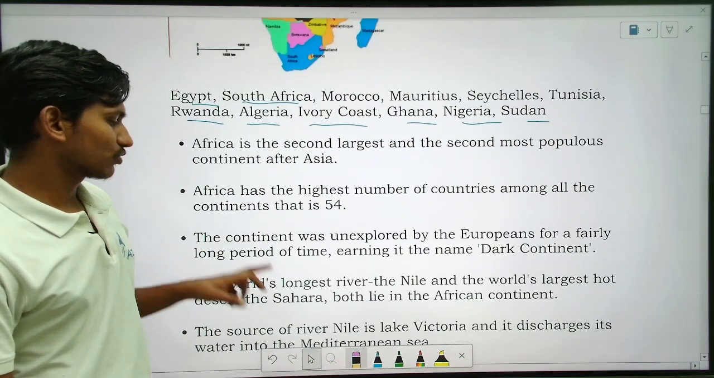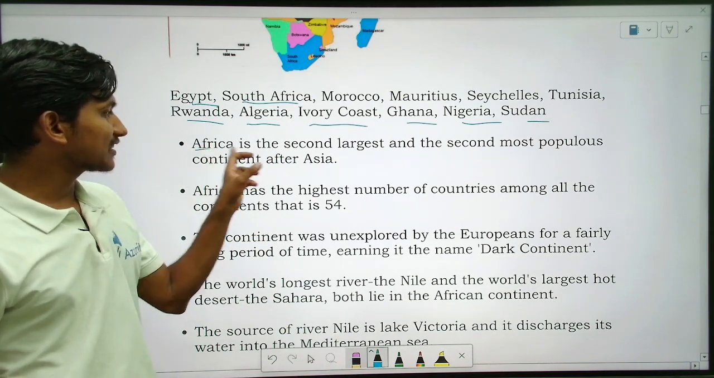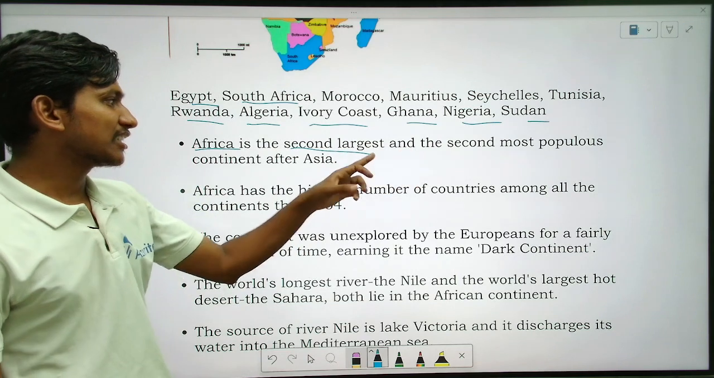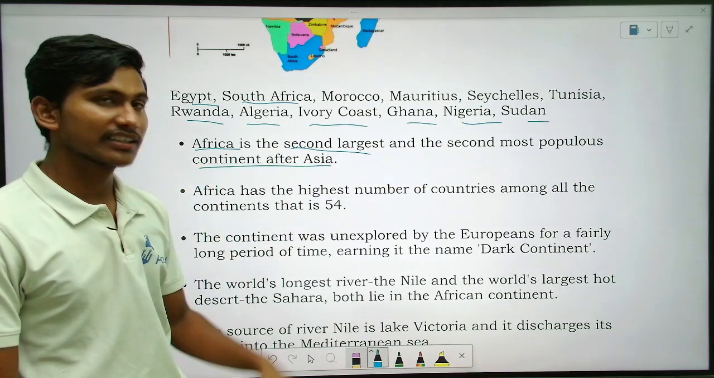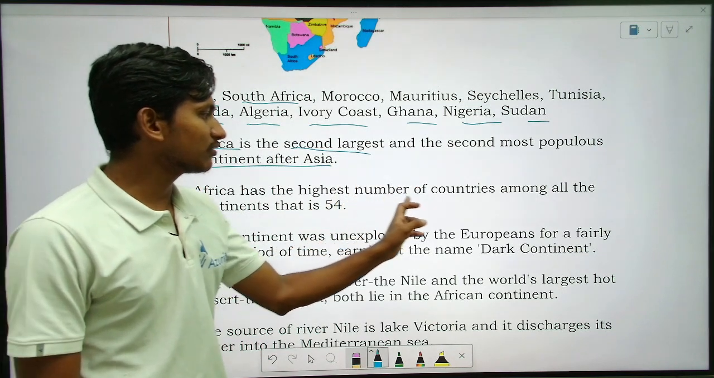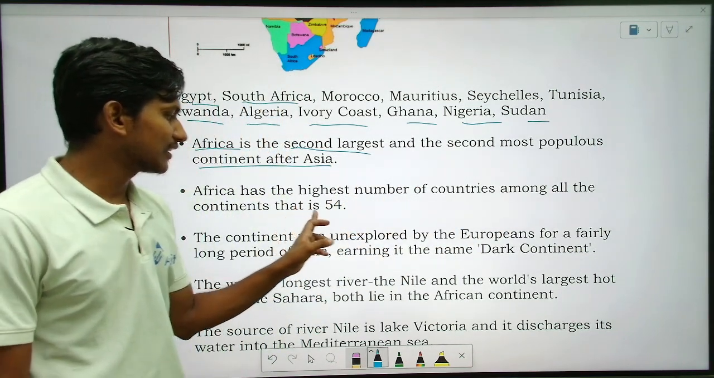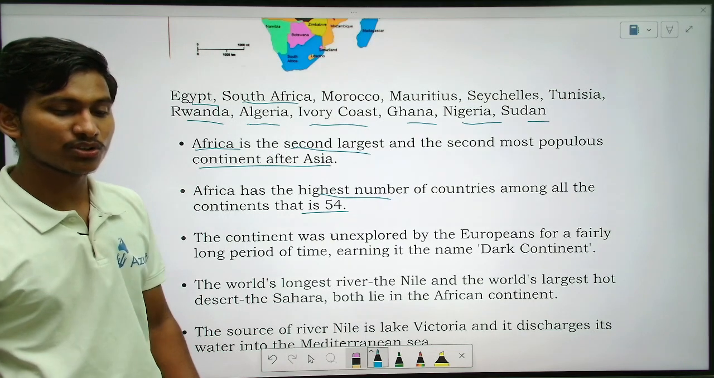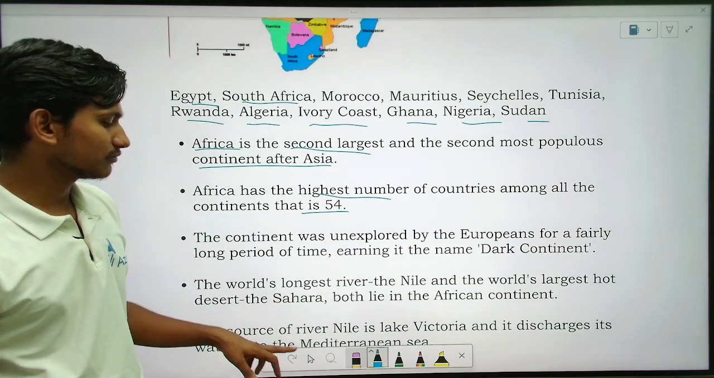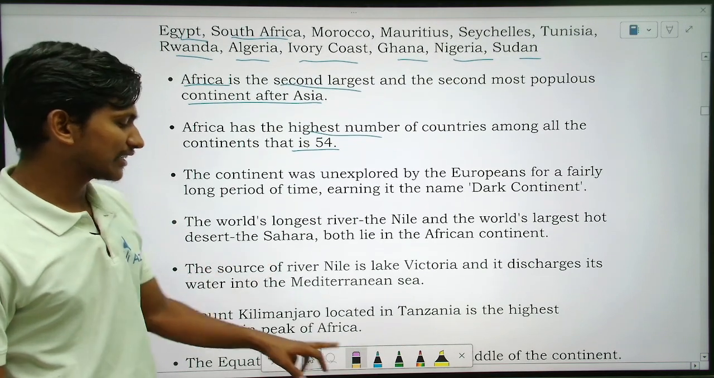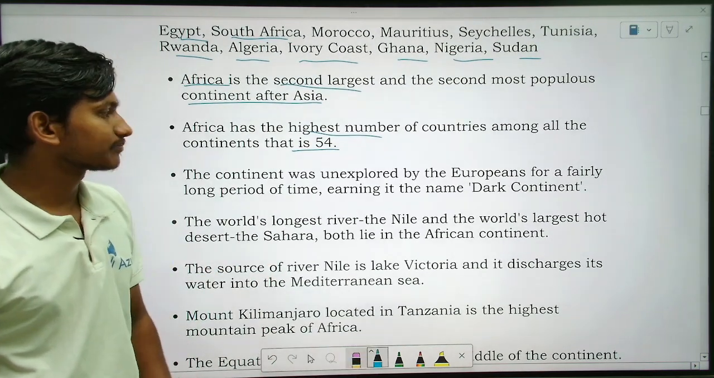Okay, so here if you see, Africa is the second largest and second most populous continent after Asia. Africa has the highest number of countries. How many countries? Nearly 54 countries. Someone was asking a doubt. Yes, in Asia, how many countries, sir? Nearly around 49 countries in Asia.